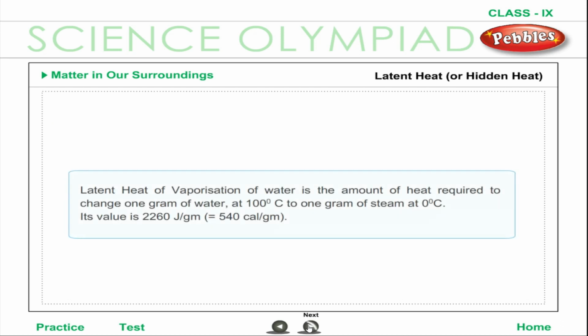Latent heat, or hidden heat. Latent heat of vaporization of water is the amount of heat required to change 1 gram of water at 100 degrees Celsius to 1 gram of steam at 100 degrees Celsius. Its value is 2260 joules per gram.